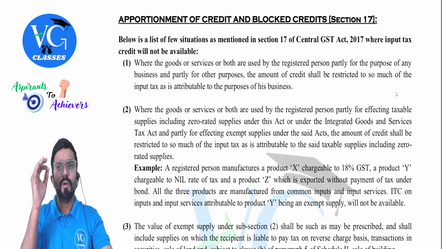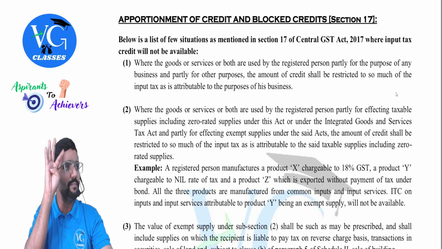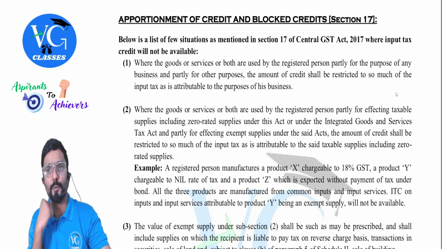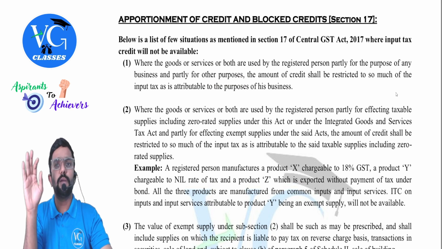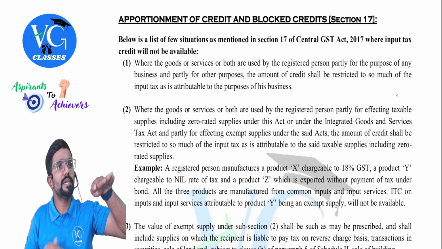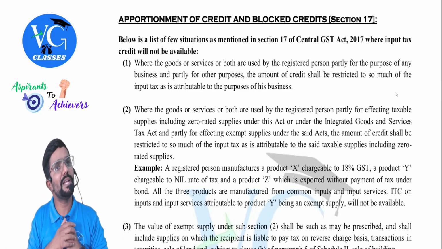Simple, they're telling only if the inward supply, that is in the form of input service or capital goods, is used for business, credit is allowed. Sir, what if it is not used for business? No credit. But what, sir, if the same input is partly used for business, partly for personal purpose? That means, can we claim full credit?